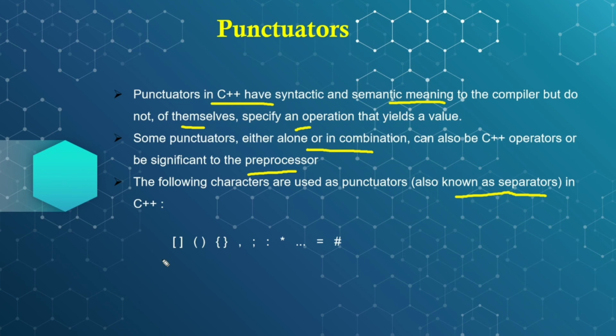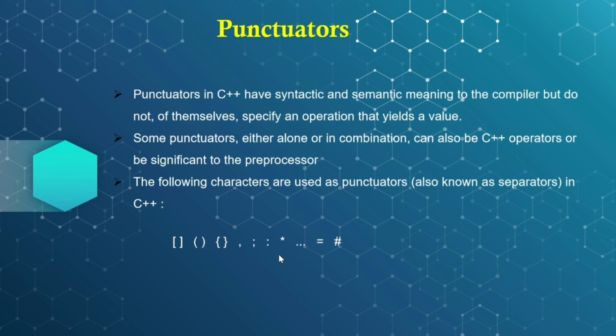Okay, these are used as the combination. Okay, left square bracket and right square bracket, left parenthesis, right parenthesis, left brace and right brace, comma, single quote, star, and three dots, like these all are the different punctuators. These are the combinations, and these can be used alone.